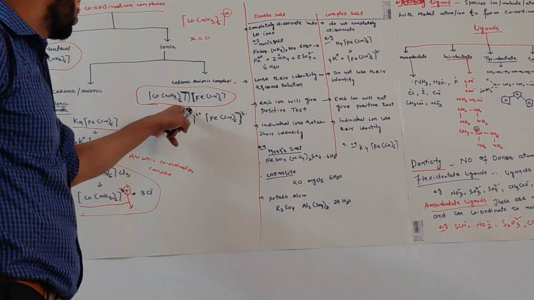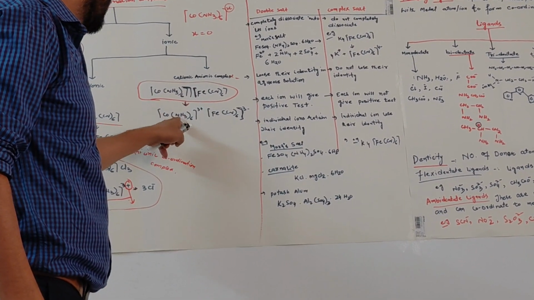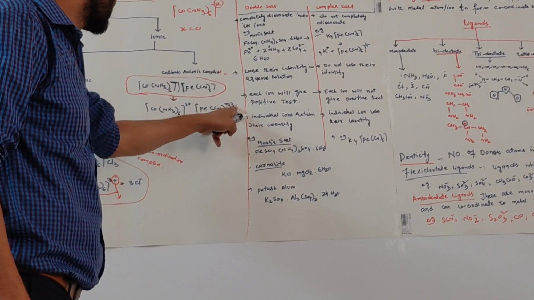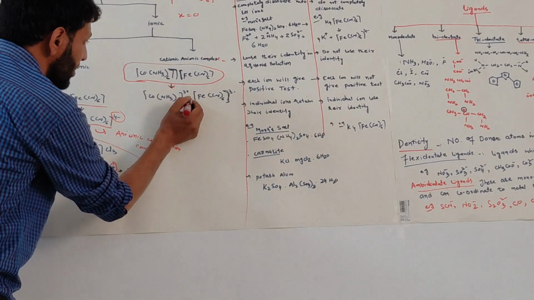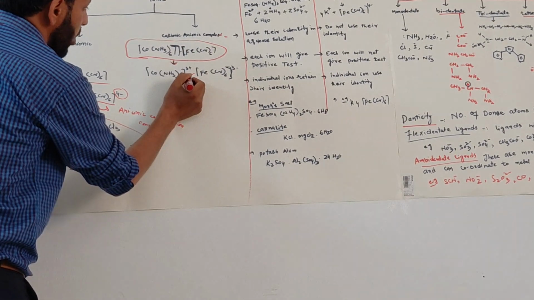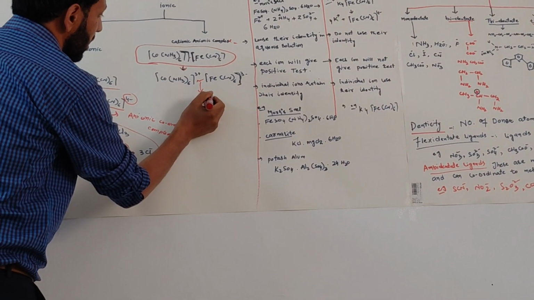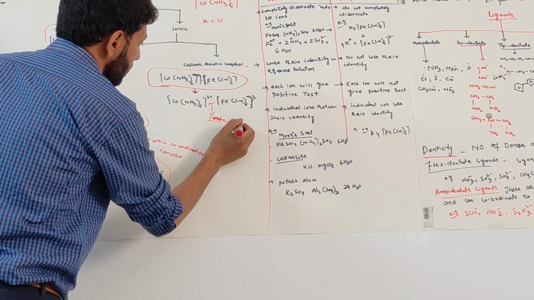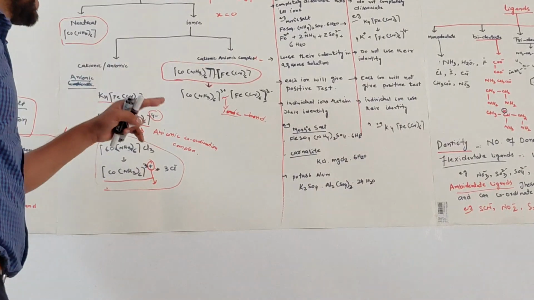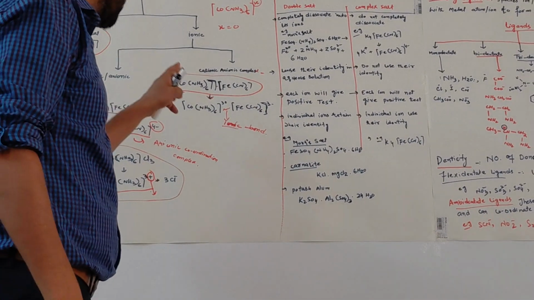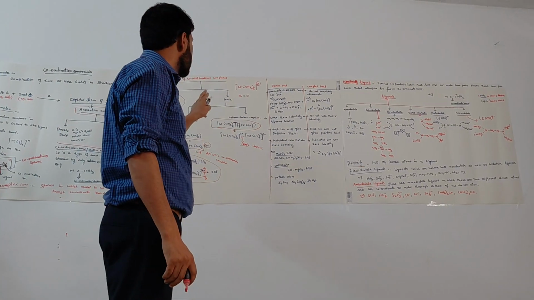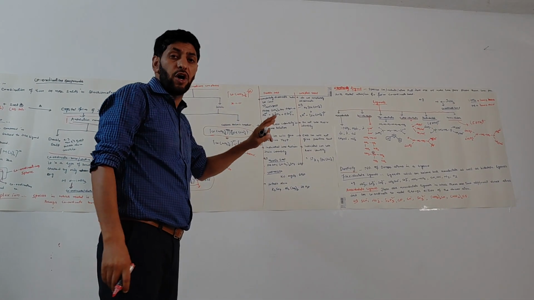The compound looks like this: [Co(NH3)6] positive and [Fe(CN)6] negative. Actually there is a bond between these two complexes, and that bond is an ionic bond. So whenever there is a complex that involves both a cationic complex and an anionic complex, that complex is called a cationic-anionic coordination complex.